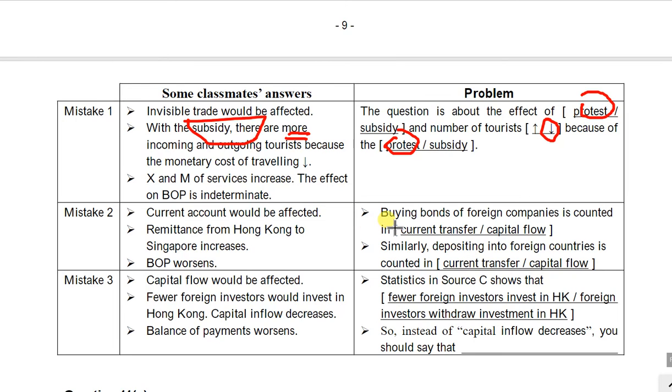If we purchase bonds in a foreign country, should it be counted in current transfer or capital flow? It should be counted in the capital flow because we are making an investment. We lend the money to those foreign companies hoping to receive the interest in the future. And if I lend money to foreign people, this is counted as an investment and in capital flow, right?